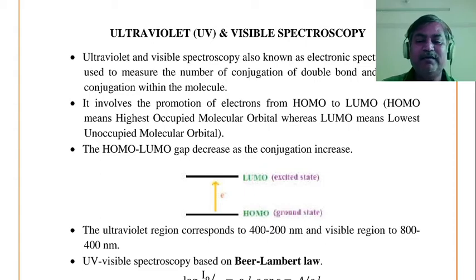Again, further it is divided into two regions, that is ultraviolet and visible spectroscopy.